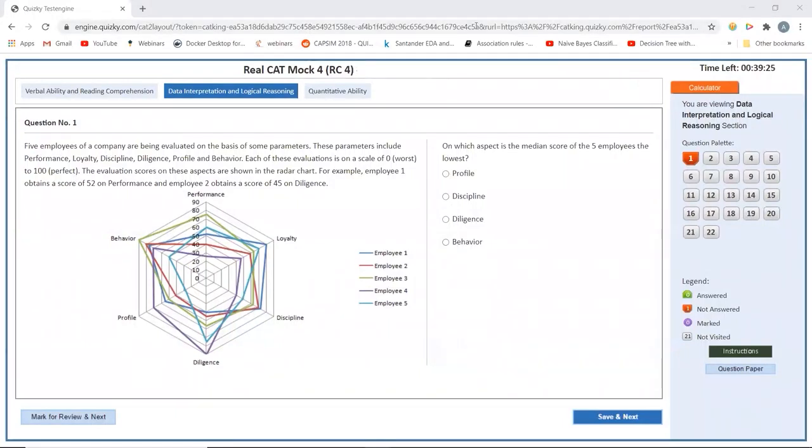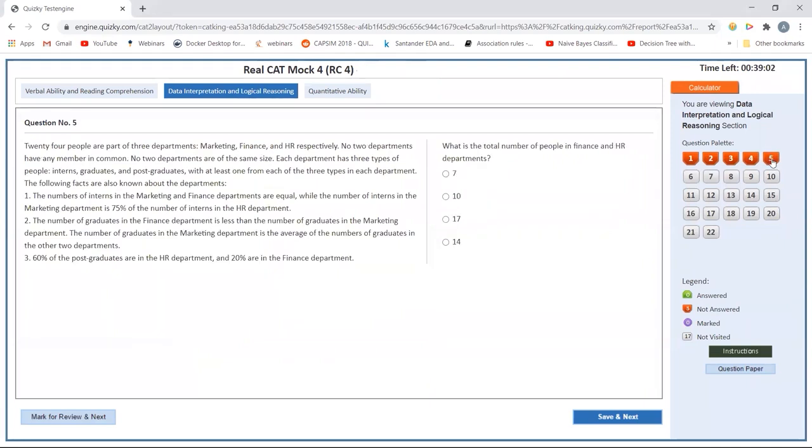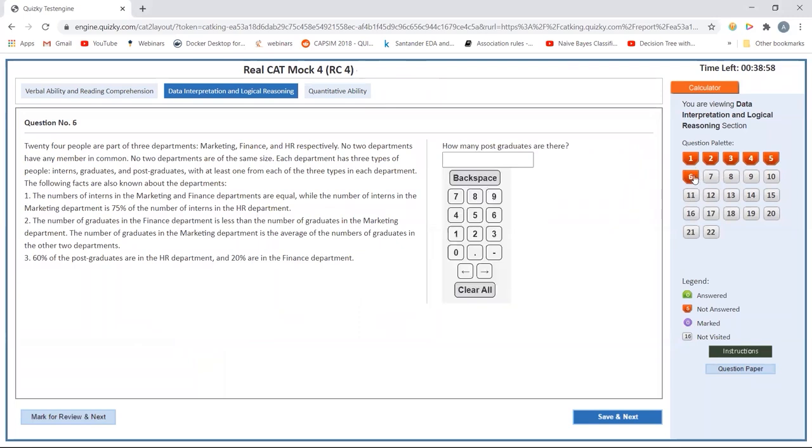So I'll continue with the LRDI section of RCCAT 4. Just see the pattern. There are 22 questions, and just looking at the sets, this is the first set. I have 3 questions in this. So I'll just mark the sets that I have to solve first. Choosing sets is very, very important.